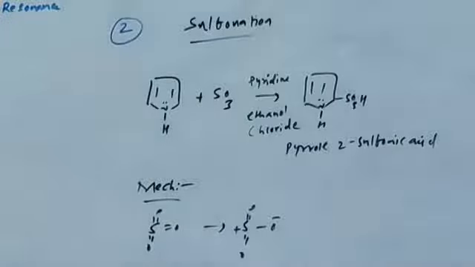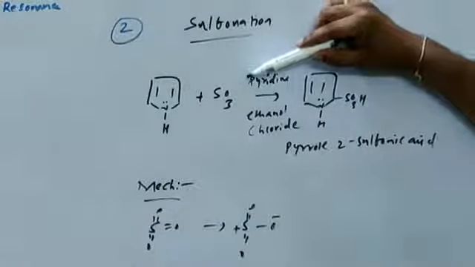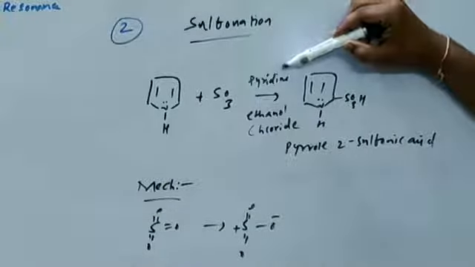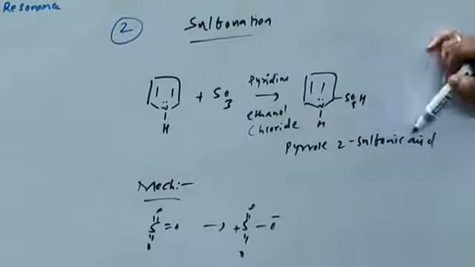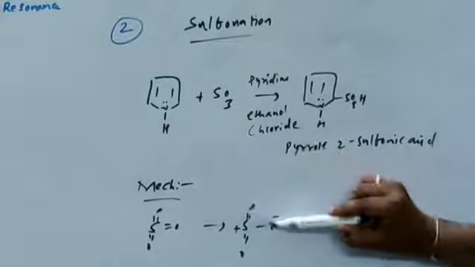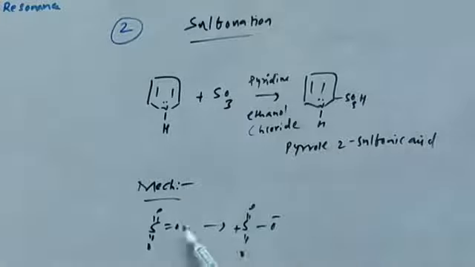The second reaction is sulfonation. Pyrrole reacts with sulfur trioxide in the presence of pyridine. Pyridine acts as a base, forming pyrrole-2-sulfonic acid. Sulfur trioxide converts to the electrophile: electrons move from sulfur to oxygen, so sulfur carries a positive charge.